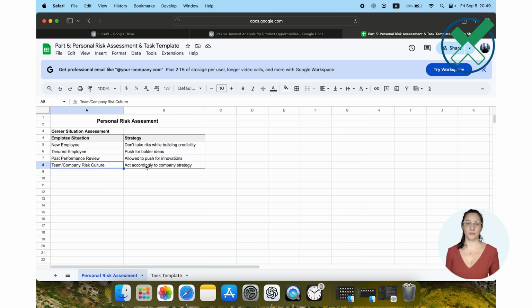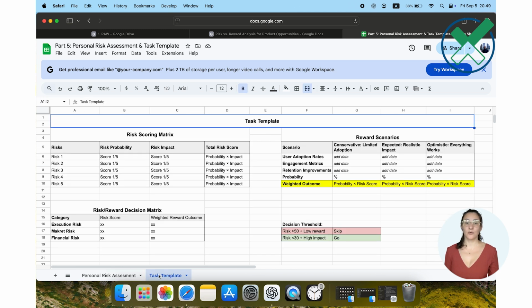Also consider your team's risk appetite. Some companies reward innovation and accept failure. Others punish any miss. Know your environment. Match your product proposals to your company culture and your standing within it.